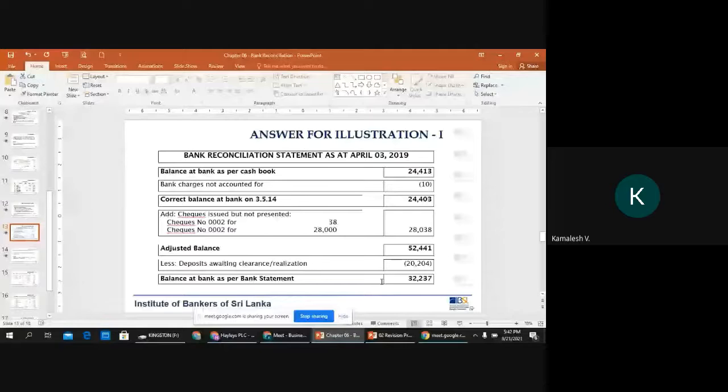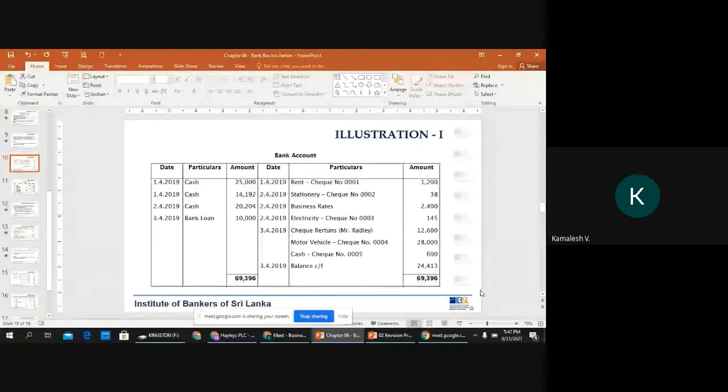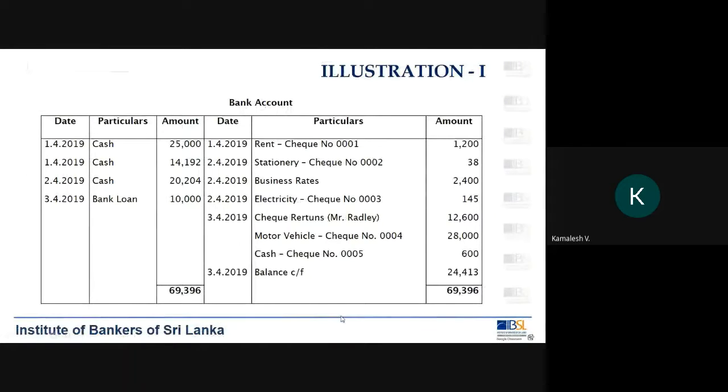One had the caption as standing order, and the other one had the description as business rates 2,400.